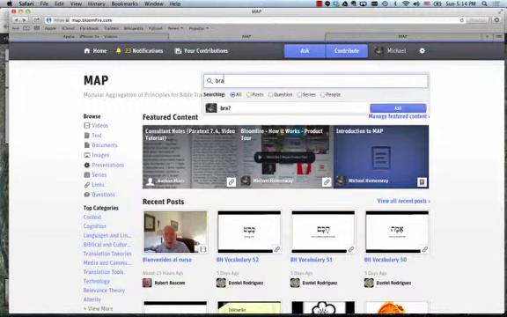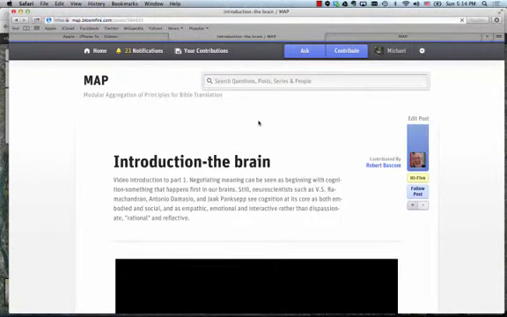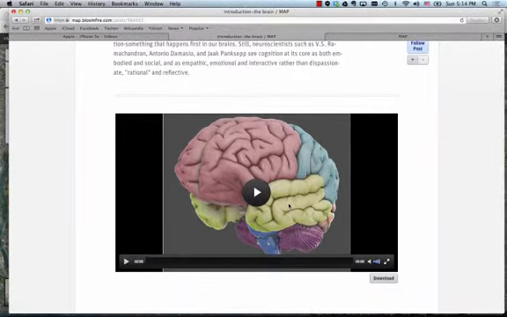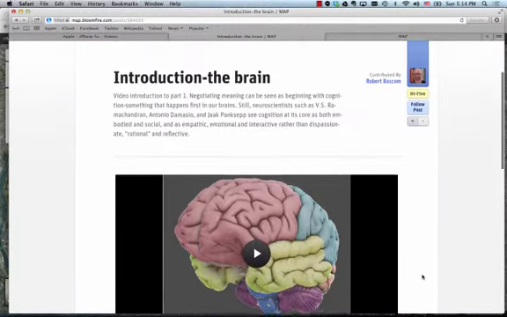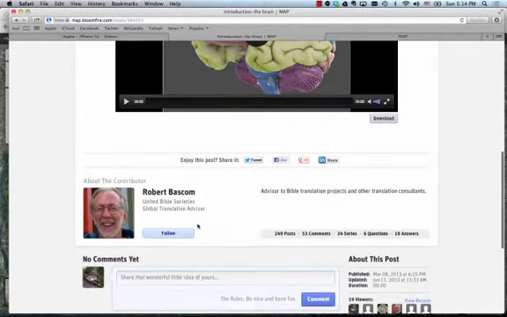Once you do find a post that you're interested in, once you click into the post, there are a number of things you can do within a resource or a piece of content in MAP. You can read and watch and go out to links that are shared. You can download videos that have been posted in MAP so you can watch them without needing a fast or active internet connection. You can high-five the contributor to tell them that you've found what they've posted useful. You can follow this contributor to see what else they post to the community. You can share this post through social media mechanisms.